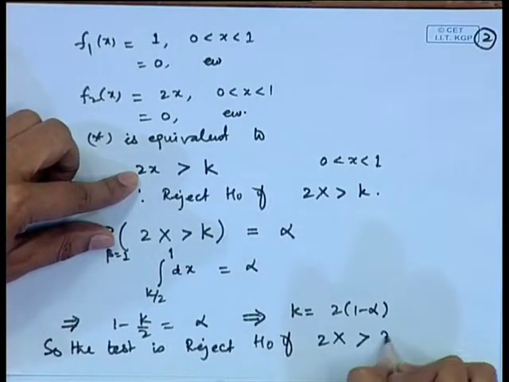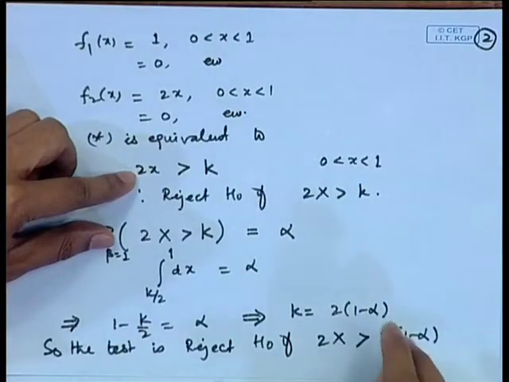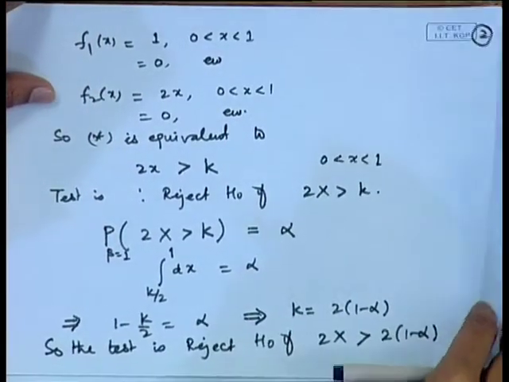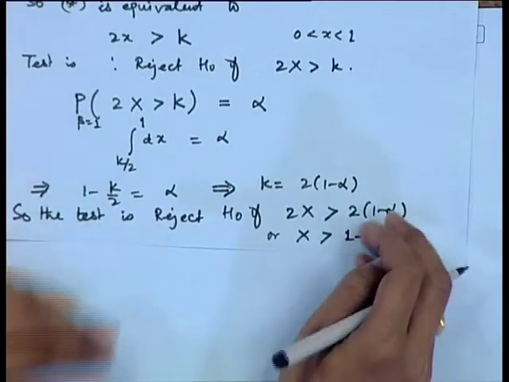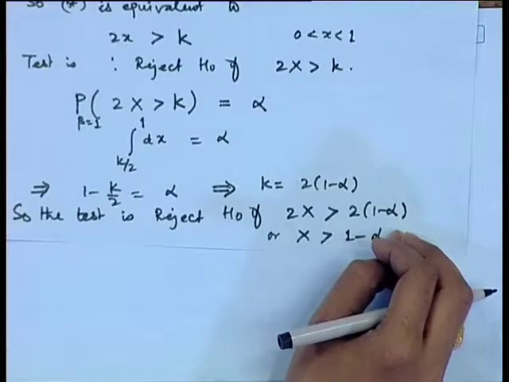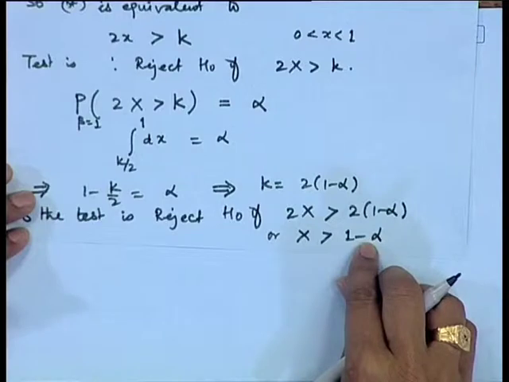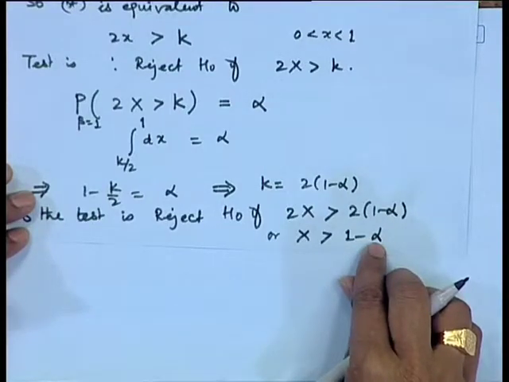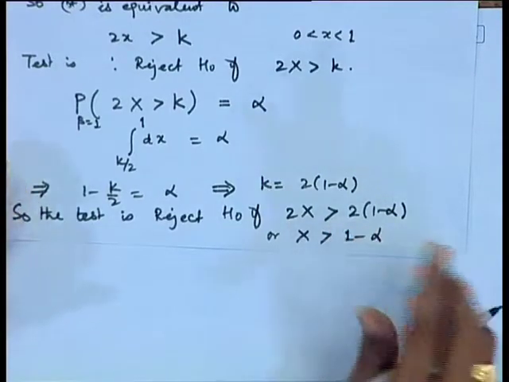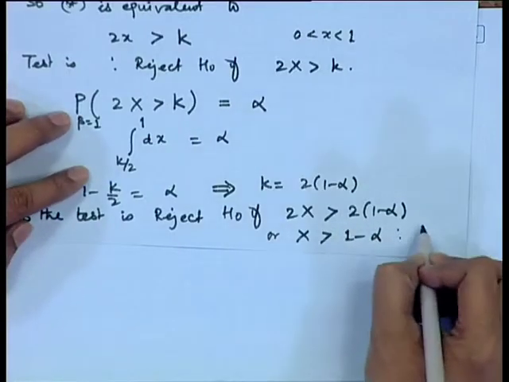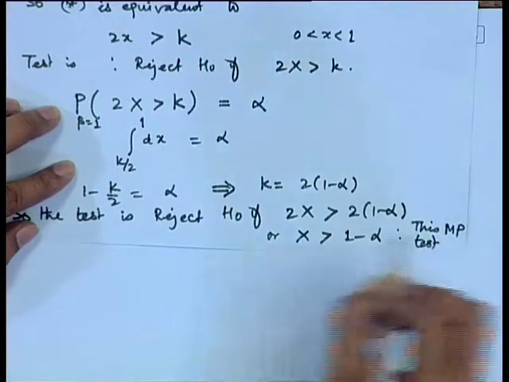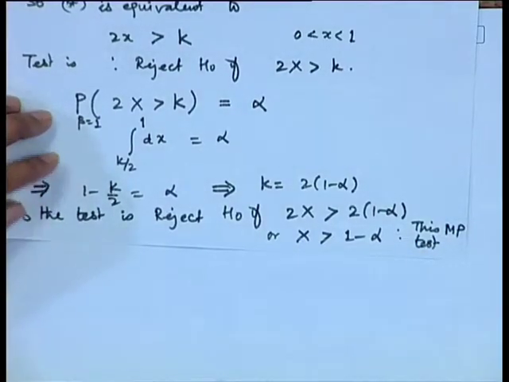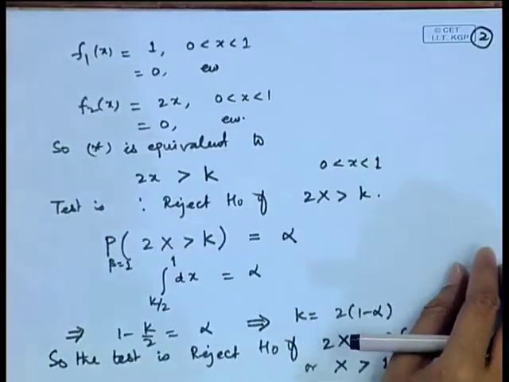So, the test is, in theoretical terms we can write, reject h naught if 2 x is greater than twice 1 minus alpha, which is equivalent to x is greater than 1 minus alpha. So, a most powerful test of size alpha is reject h naught when x is greater than 1 minus alpha. So, this is the most powerful test. You can see here now the decision making process is quite simple.